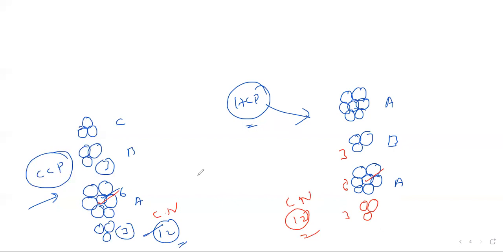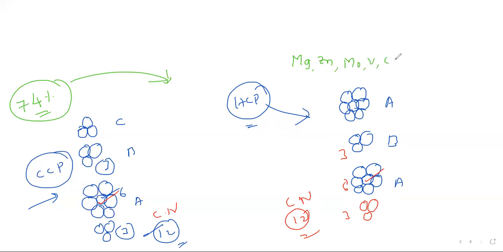Okay. So the point in this discussion is, in hexagonal close packing, what is the space occupied? 74%. In hexagonal close packing, 74% is space occupied. And we have examples: magnesium, zinc, molybdenum, vanadium, cadmium, such type of examples.